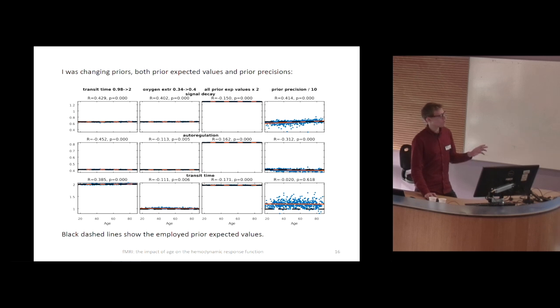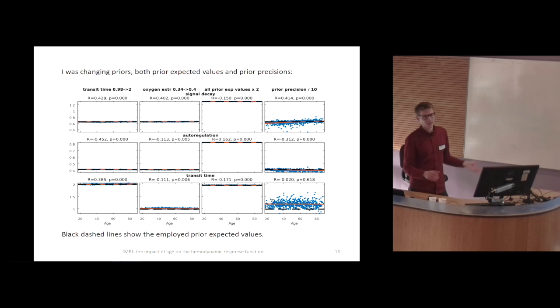The estimation procedure in SPM is very dependent on the priors, and this hasn't ever been investigated. Then I thought maybe it is not just the prior expected values that could be fixed, but also the prior precision, because if you allow the prior precision to be smaller, then bigger deviations from the priors are allowed. So I lowered the prior precision very much, 10 times. What happened is that, for example, for the transit time, the posteriors were very much above what SPM uses as prior. So this data suggests that the transit time prior is way too low in SPM.